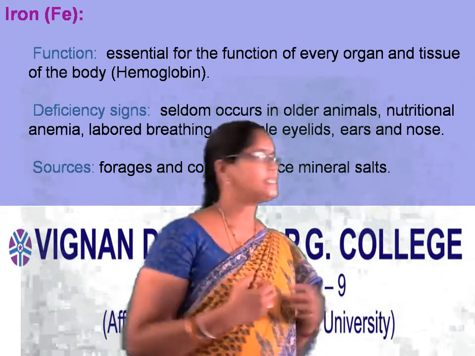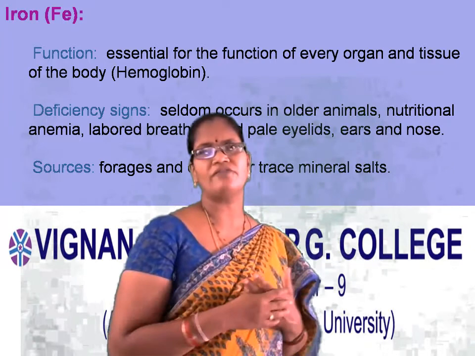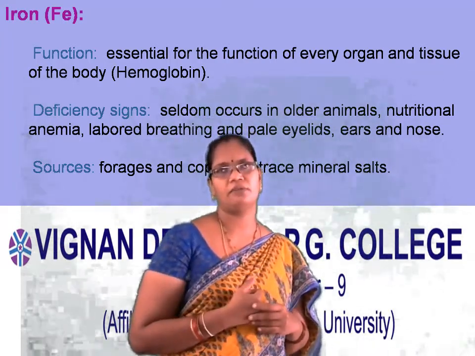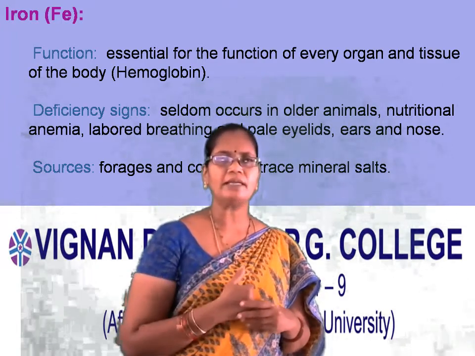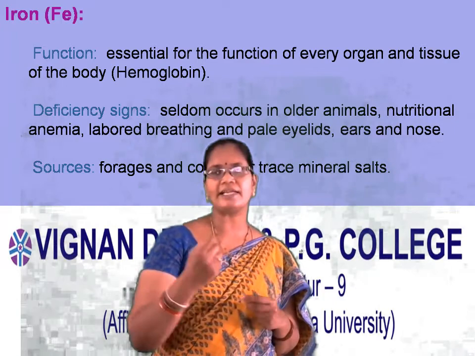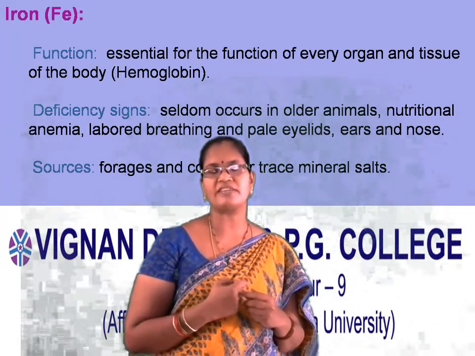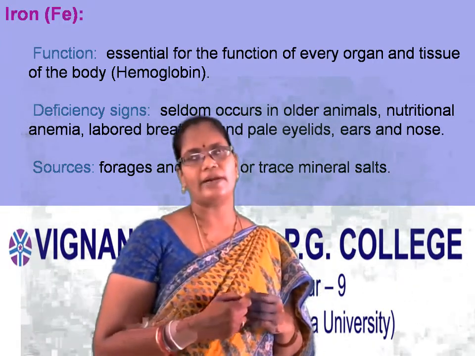So now we will see the functions of iron. The main function of iron is hemoglobin formation. So what is hemoglobin? Hemoglobin is nothing but the red color pigment present in the blood. And this hemoglobin is responsible for the transport of oxygen and carbon dioxide in our body.